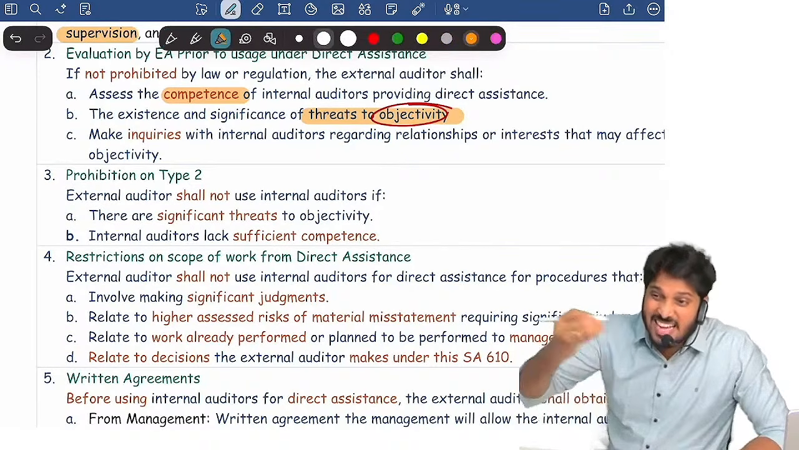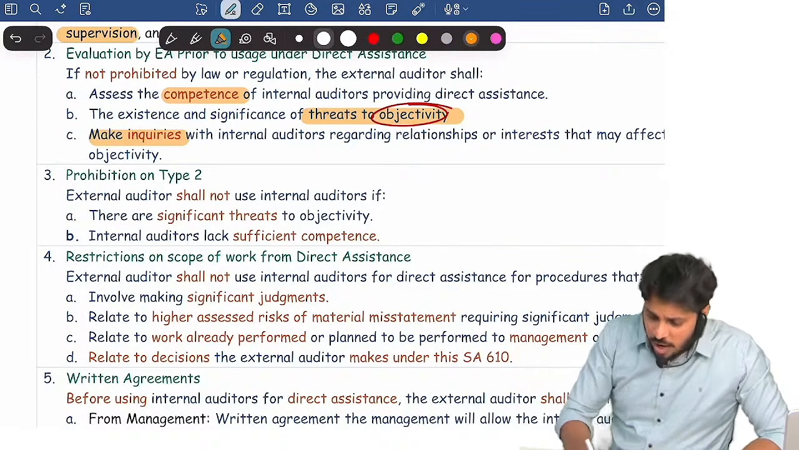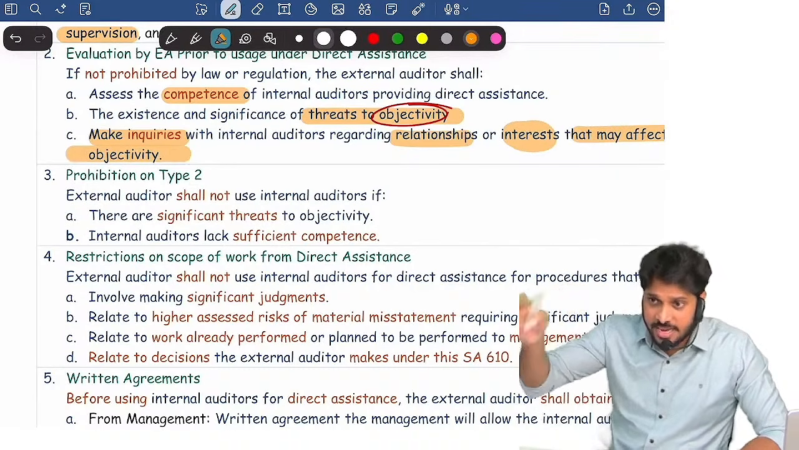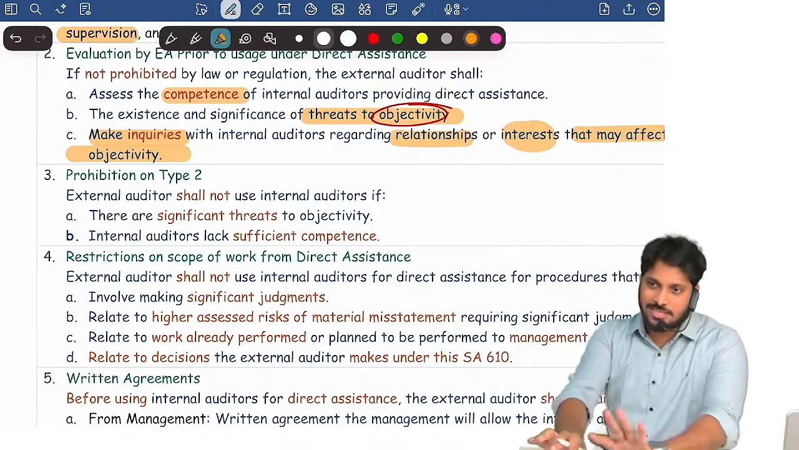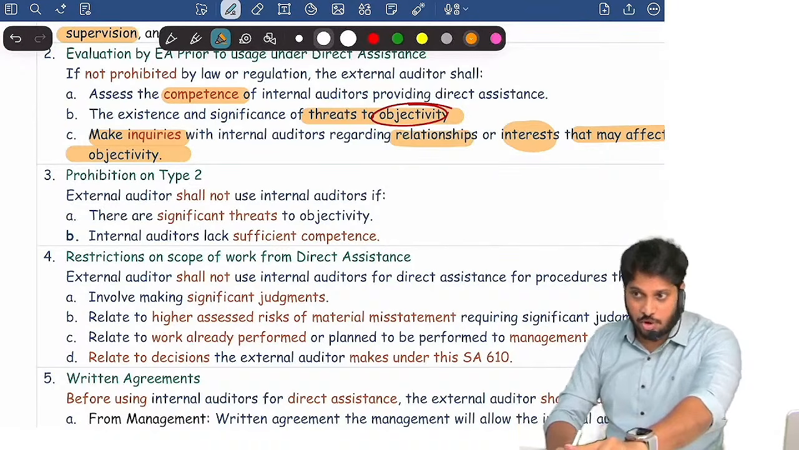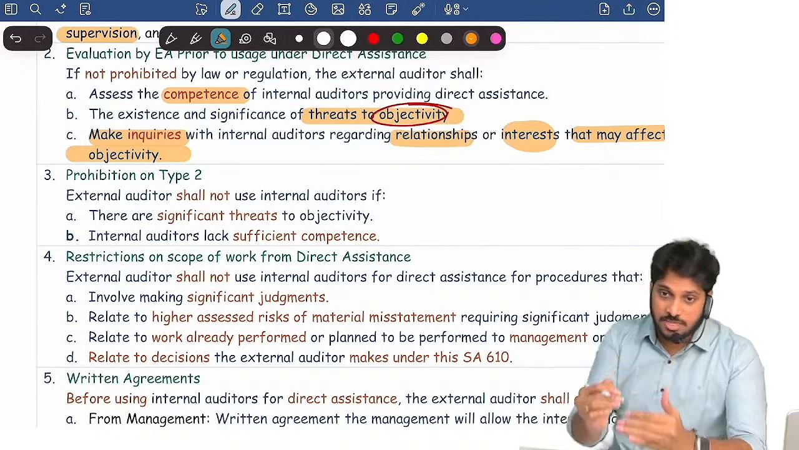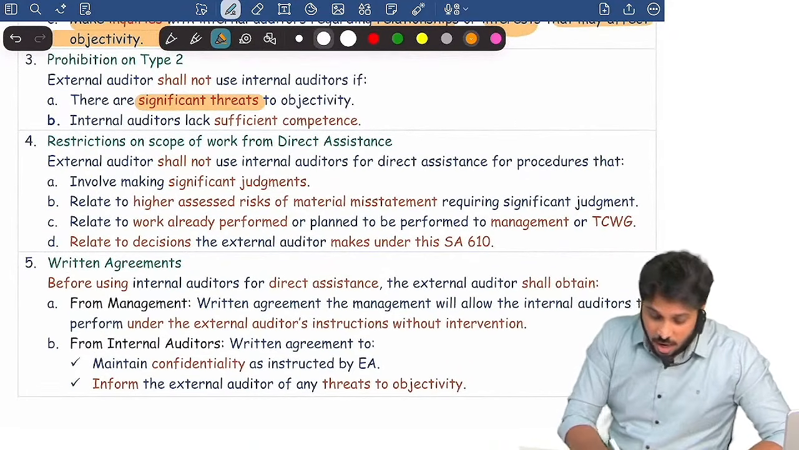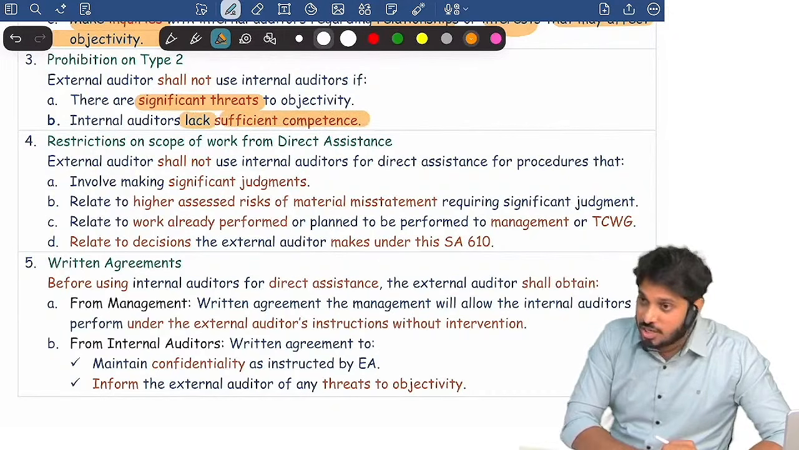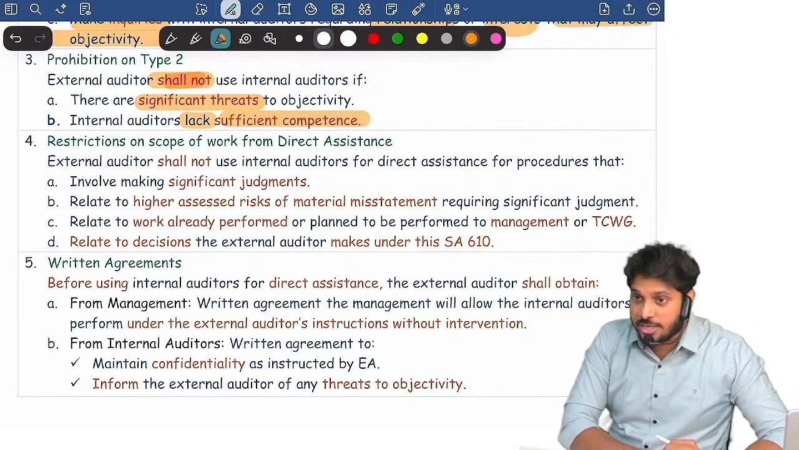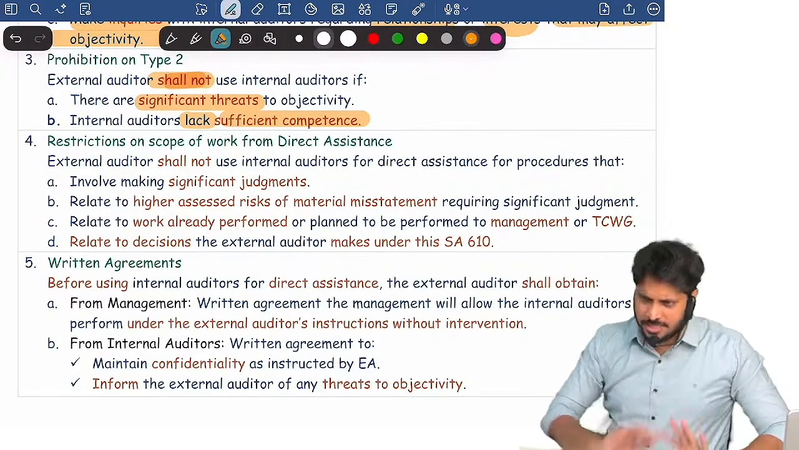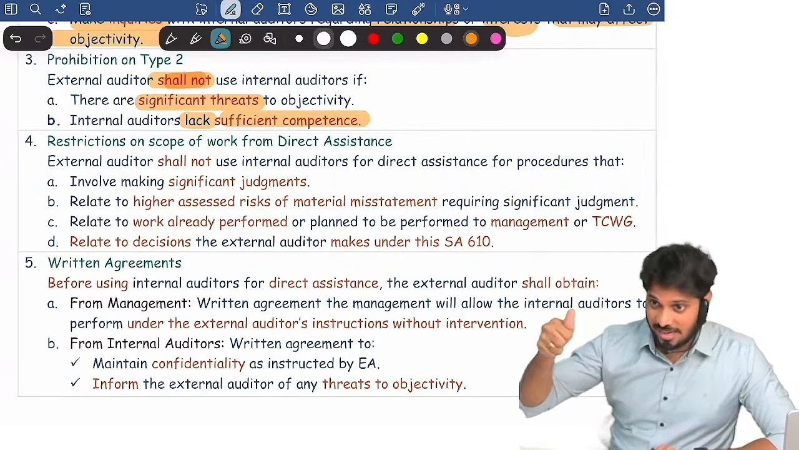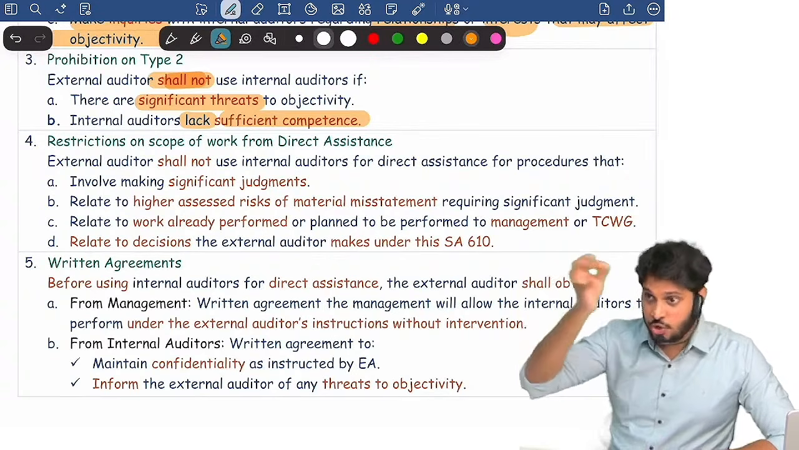How do you know whether they are unbiased? Inquire. What relationships do they have? What interest do they have in the entity? In the entity, what sort of relationship do they have? They are just employees, nothing else. Then they are more objective. Yes or no? So check the objectivity, check the competence. If there are significant threats or they are lacking sufficient competence, don't use internal auditors to provide direct assistance. Suppose you verified and concluded that yes, objectivity is there, competence is there, and you decided to use them.